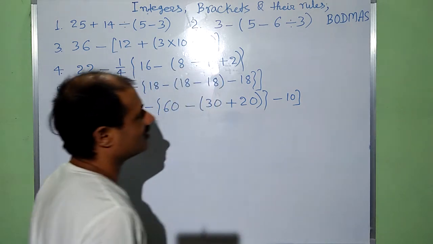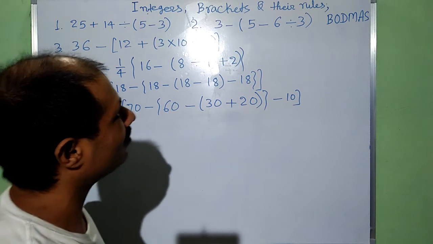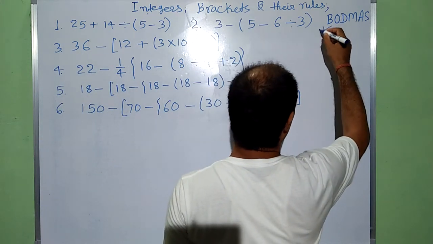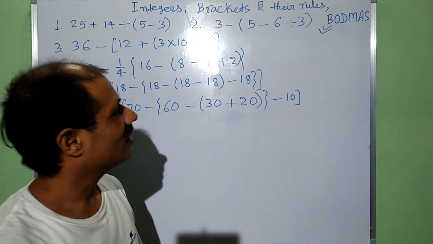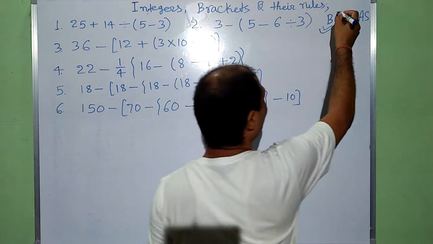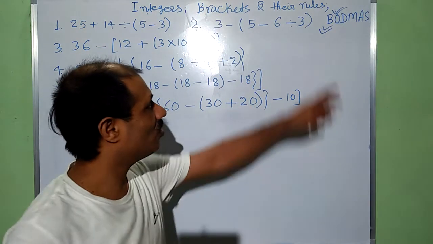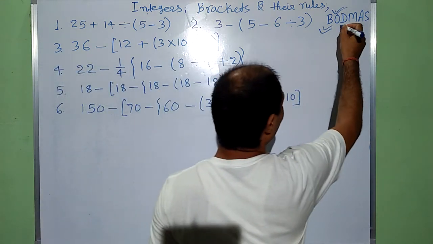Now BODMAS. When such types of symbols come, B stands for brackets. First of all we will solve brackets. After that O for of, which means multiplication symbol. D for division.